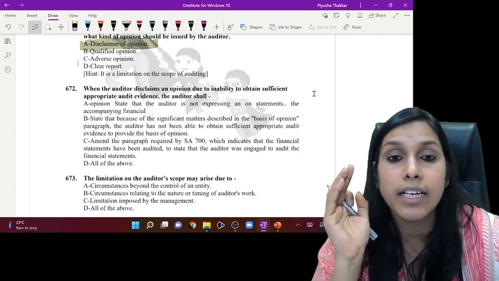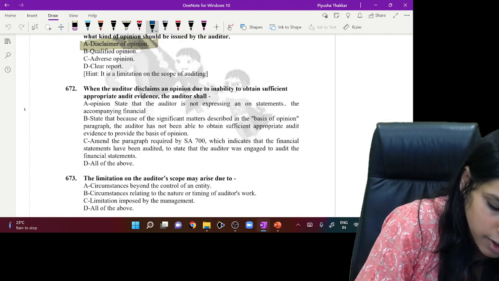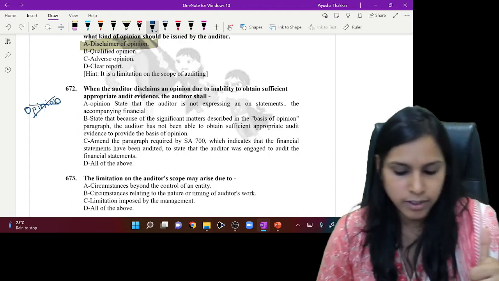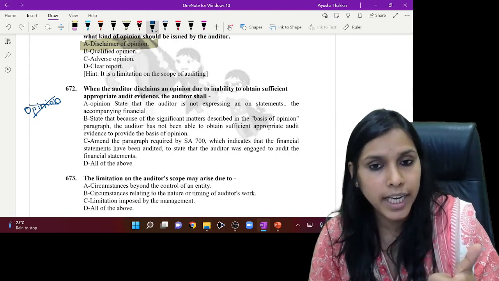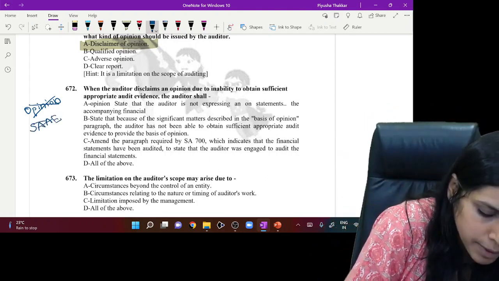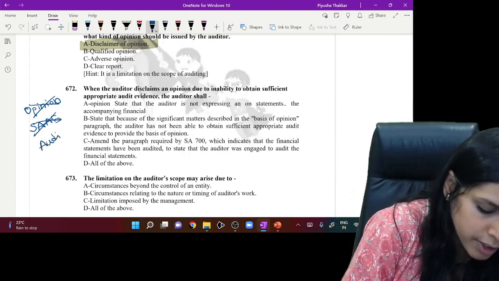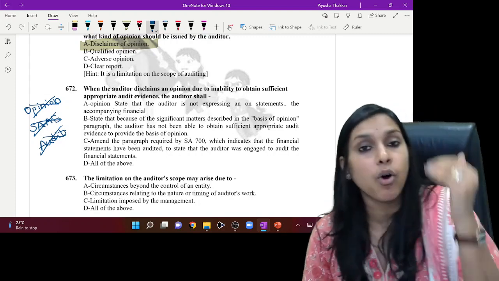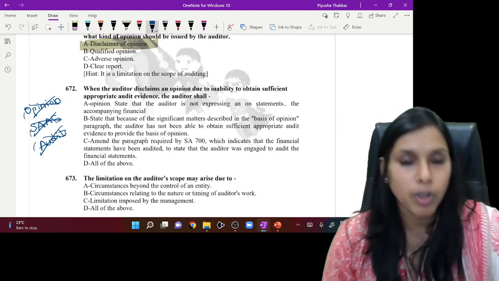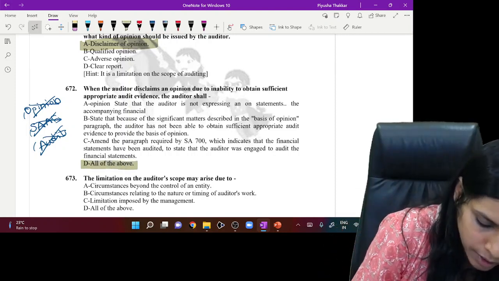Under disclaimer of opinion, the first thing we need to say is we are unable to express an opinion. Then we have to say that sufficient appropriate audit evidence was not possible. And point 3, we could not perform the audit on the financial statements. All three points, A, B, C, speak about these respectively. So the ideal answer here is all of the above.